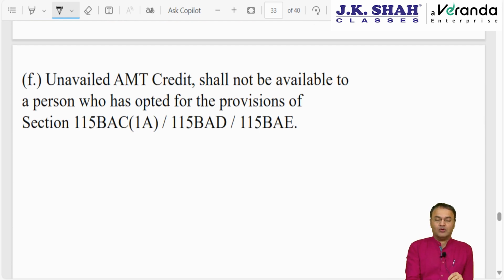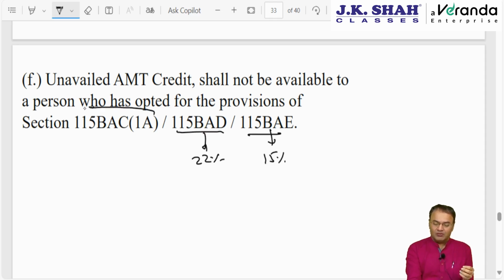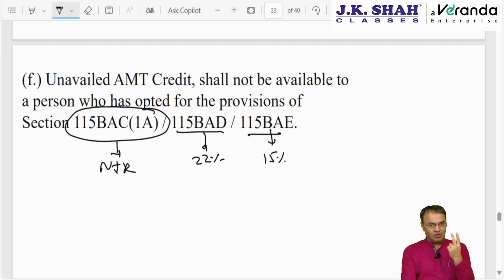Okay. Now, out of the so many people, to whom does AMT not apply? Answer: AMT does not apply to specified fund, does not apply to companies, does not apply to resident cooperative society which has opted for the 22% and 15% tax rate. That is okay. But 115BAC subsection 1A, the new tax regime, is applicable to 5 people: individuals, HUFs, AOP, BOI, artificial juridical persons. Out of these 5 people, this 115BAC subsection 1A can be switched over at any time.